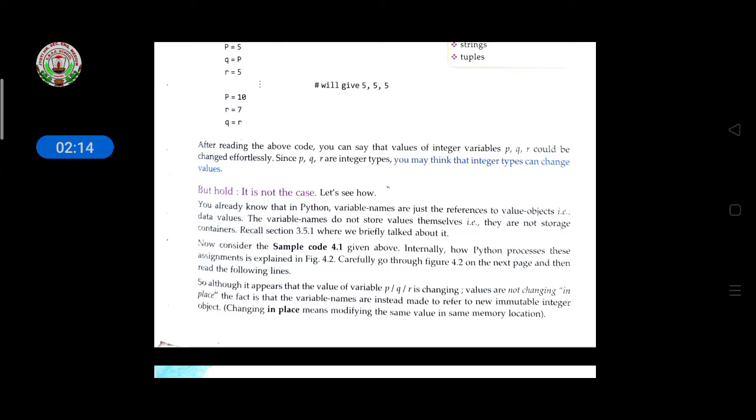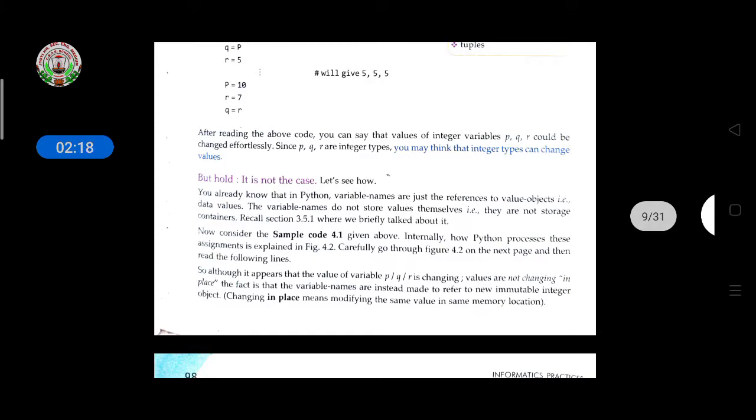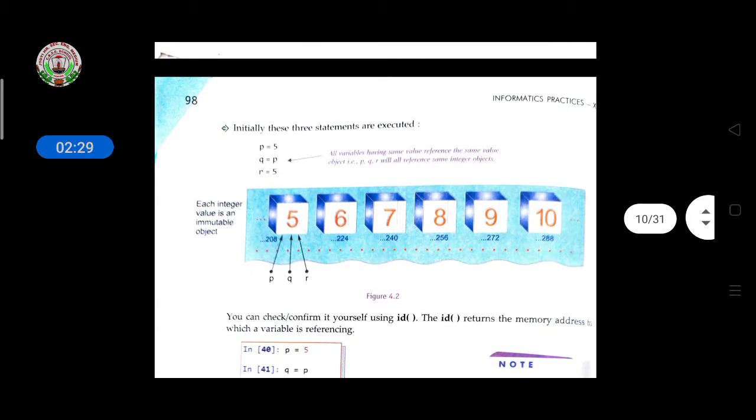Now, simple code is given here, 4.1, where the Python processor assigns a value. Carefully look at the figure on the next page. Here p value is given, q value is given, and r value is also given.